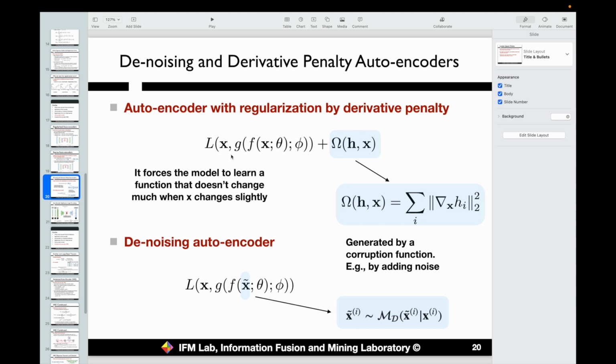However, here if we are doing the denoising autoencoder, we assume that we have some noisy input. We want this autoencoder to help us remove the noisy information from the inputs and recover a very clean output instead. So let's assume we have x tilde denoting these noisy inputs. By the autoencoder, we can generate the output, and we want to ensure that, given the noisy input, we can still construct an autoencoder with encoder and decoder, which can obtain a precise and clean output by minimizing the difference between these outputs and the clean ground truth.